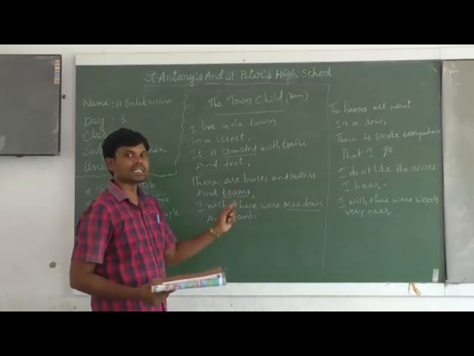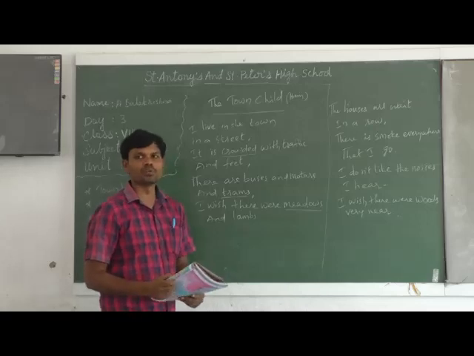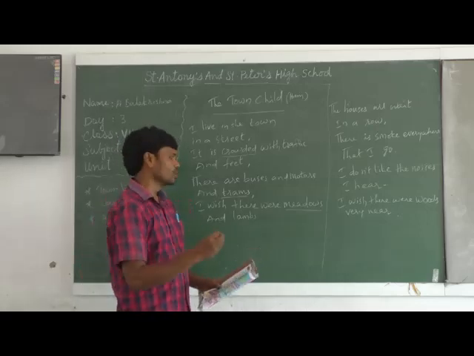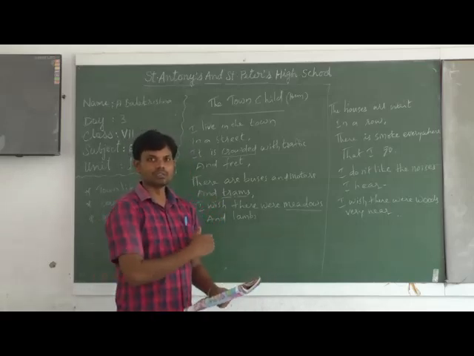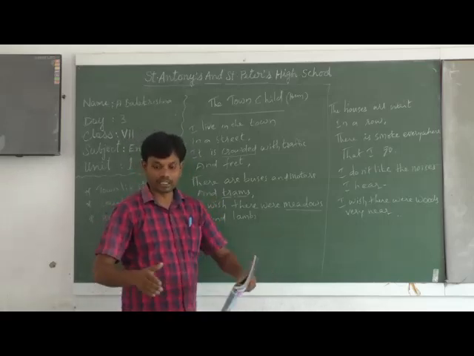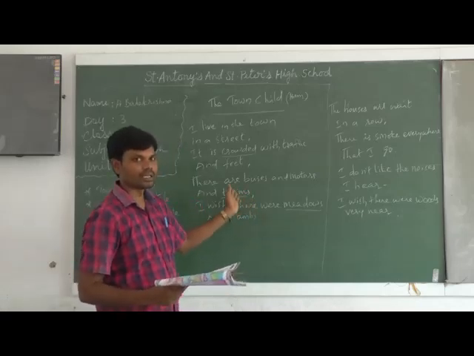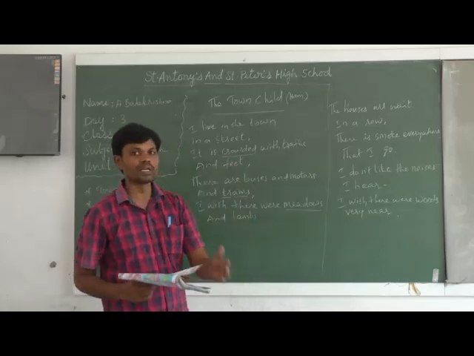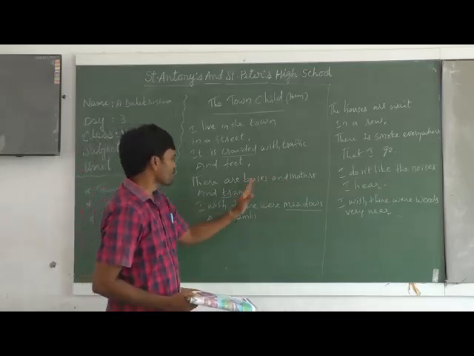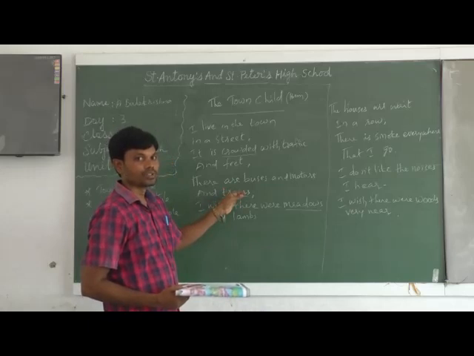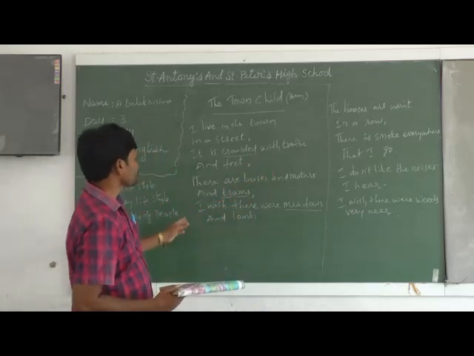What is a tram? It is an electric vehicle. It looks like a train. For example, if you watch movies, in some of the movies they show this kind of tram, a vehicle like a train that goes on a track. That is called a tram, an electric vehicle. It looks like a train with one coach. So there are buses and motors and trams. Different vehicles you can see in the streets of a town.